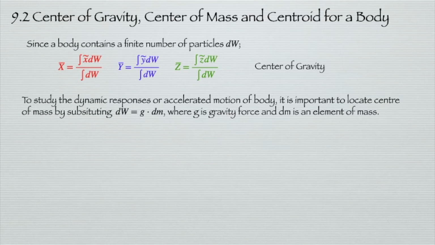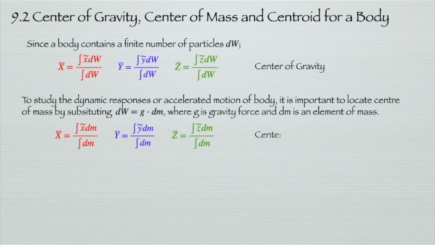Since g is a constant, we can simplify the formula so that x bar becomes the integration of x dm over the integration of dm, where dm is the mass element of the body. Also y bar is the integration of y dm over the integration of dm, and z bar is the integration of z dm over the integration of dm.